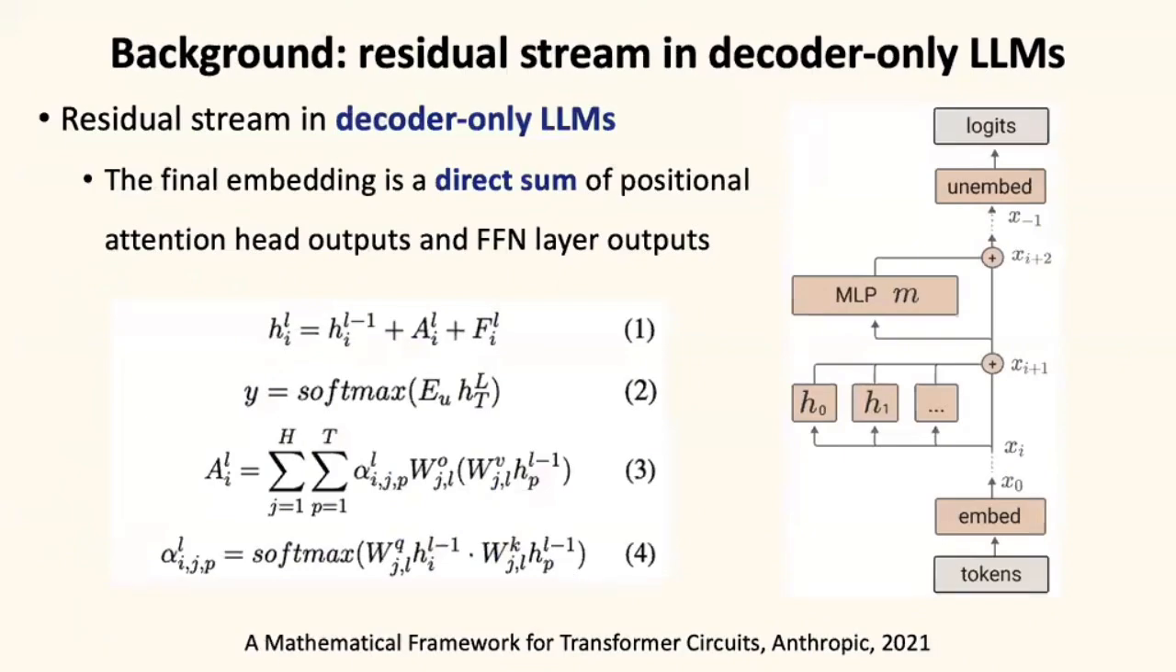One of the main backgrounds is the residual stream in decoder-only LLMs. In decoder-only LLMs, each layer's output is the direct sum of this layer's input, the attention layer output, and the FFN layer's output. Therefore, the final layer's output can be regarded as a direct sum of many attention layer outputs and many FFN layer outputs. Since the final embedding contains important information related to the next token prediction, this information can be separated into one or several attention or FFN layers.